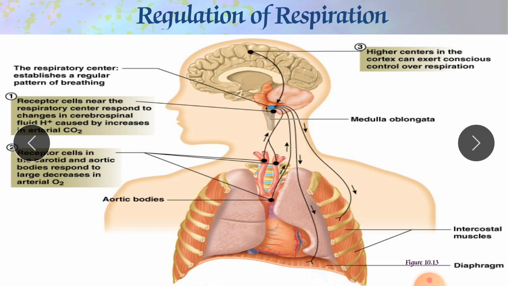Our body requires oxygen for various functions. In case of exercise, we require more oxygen. In stress conditions, emotional conditions, crying, or some pressure, we require more oxygen. So the signals immediately go toward our brain to increase the rate of inspiration, the rate of breathing, and the rate of respiration.